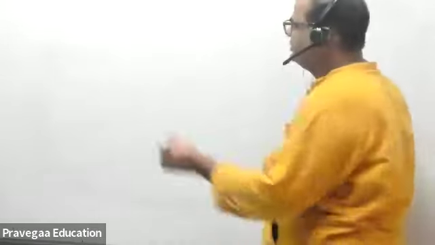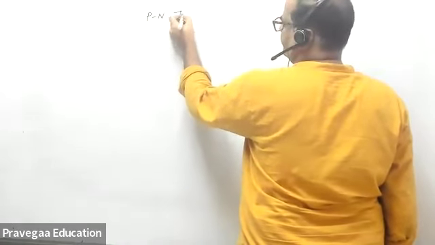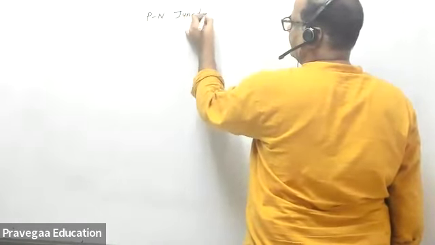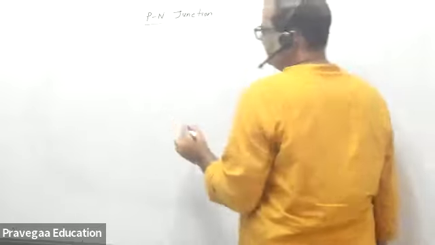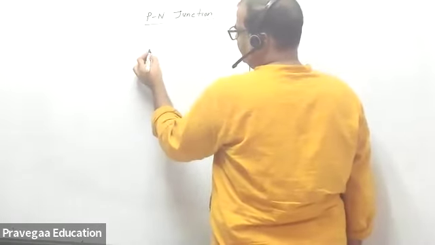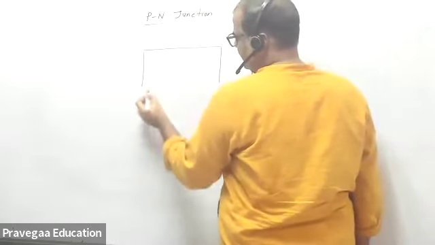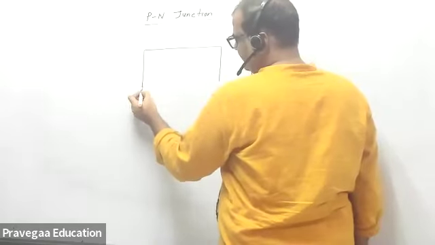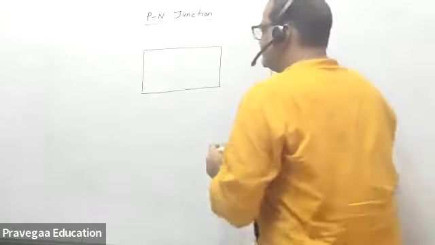So now we were discussing your PN junction. I discussed what is P type material and what is N type material. Now let us see what happens when you join a P type material with an N type material. When you make a PN junction, what is the process that happens?